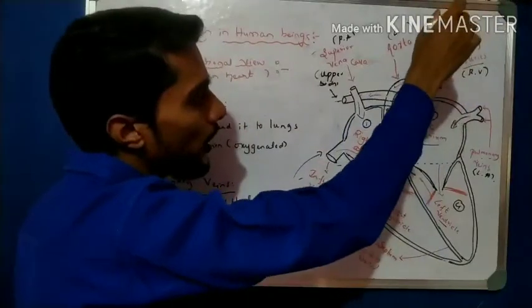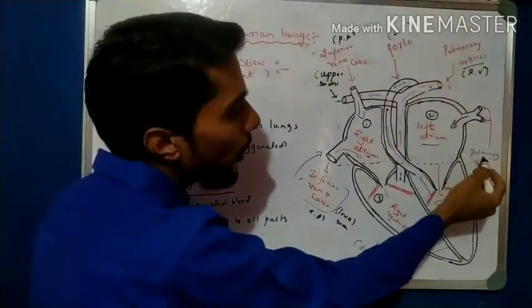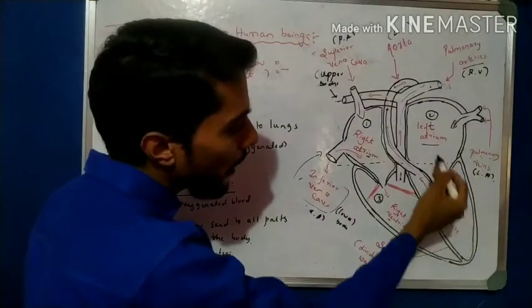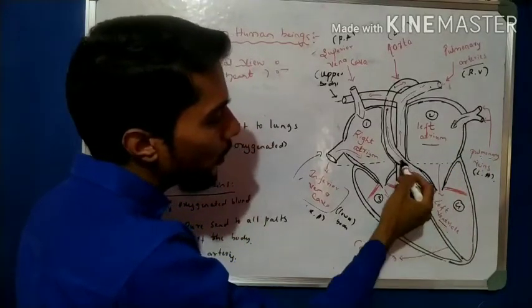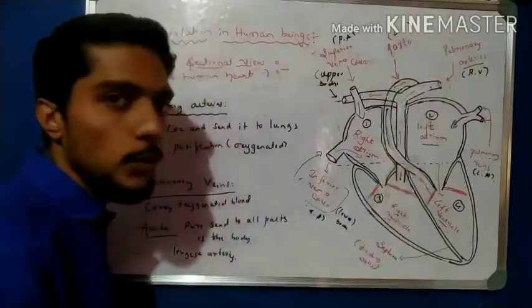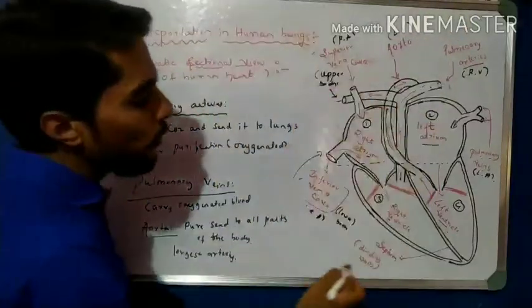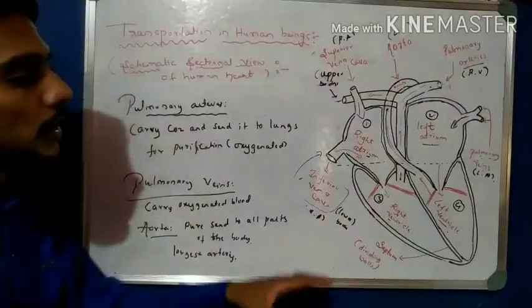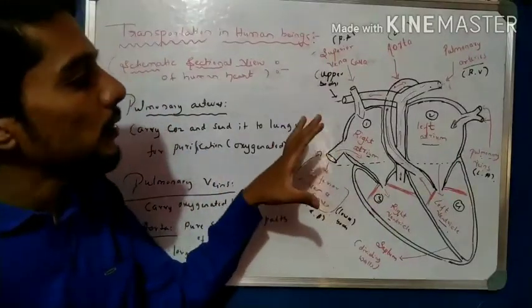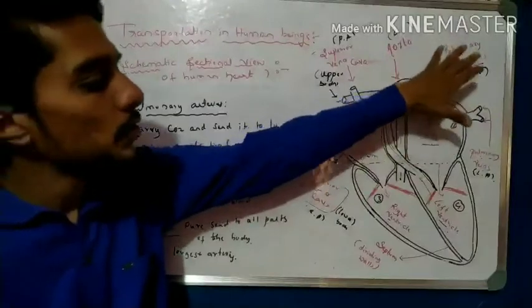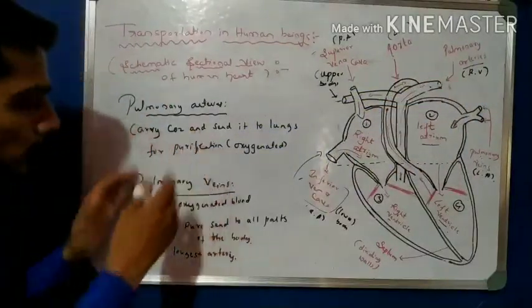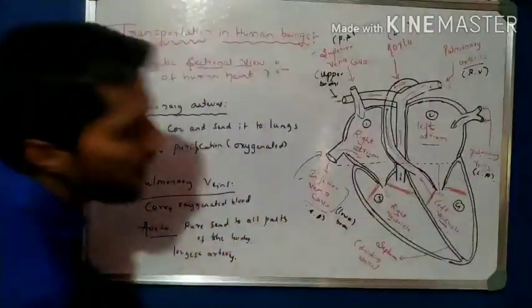After purification, it goes by the pulmonary veins, pure blood enters the left atrium, then the left ventricle, then the aorta, and is sent to all parts of the body. Again the impure blood comes back, and the cycle runs continuously. This is the function of all the parts in this heart diagram, so please write down these important points.